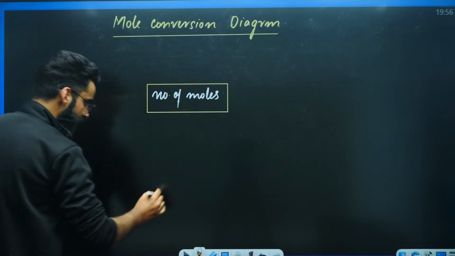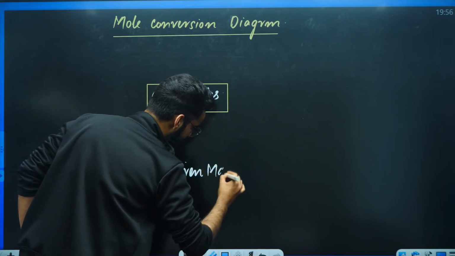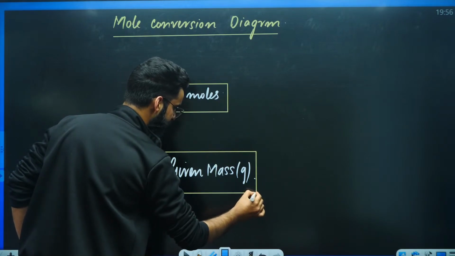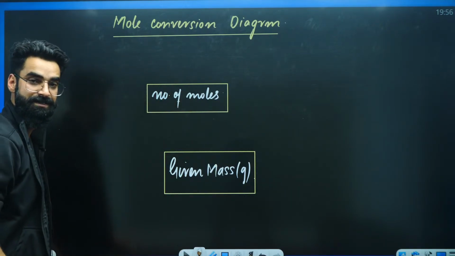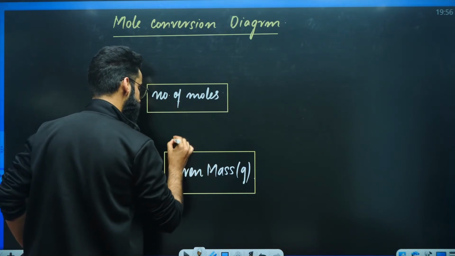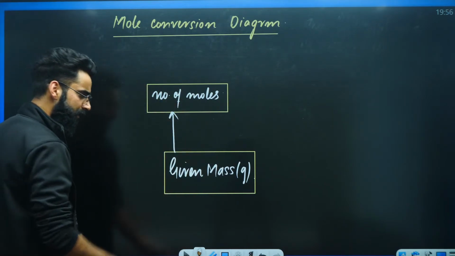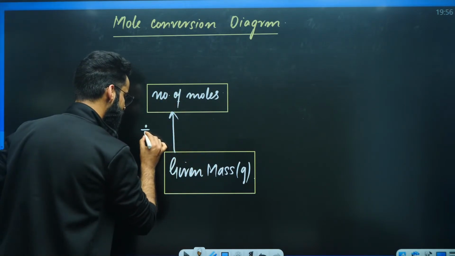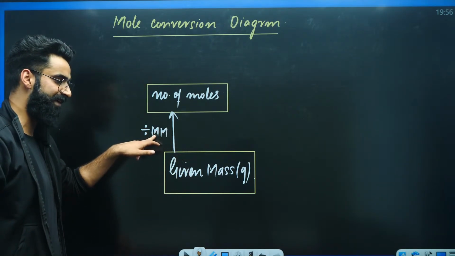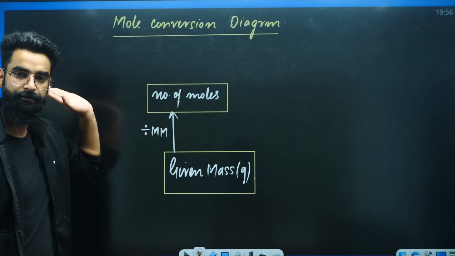The first thing: if you are given the mass of the substance in grams and you want to convert it into number of moles, how do you do that? Given mass of the substance divided by molar mass of the substance. That gives me the number of moles of a substance.